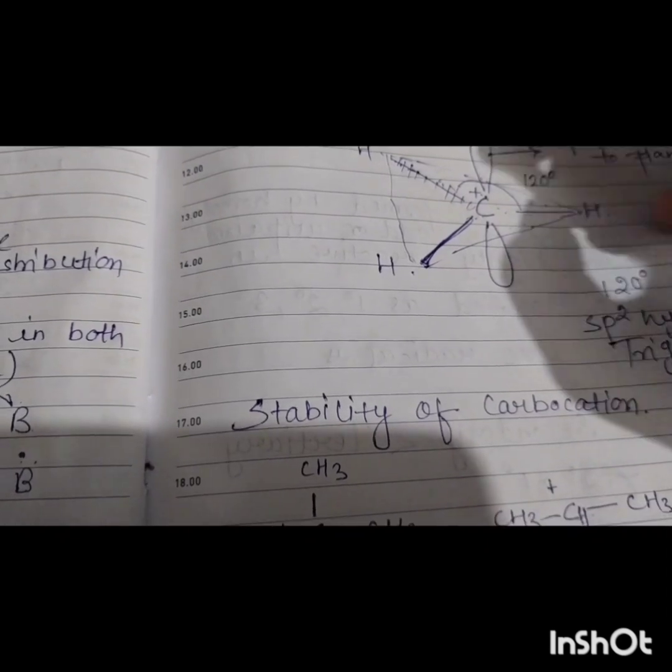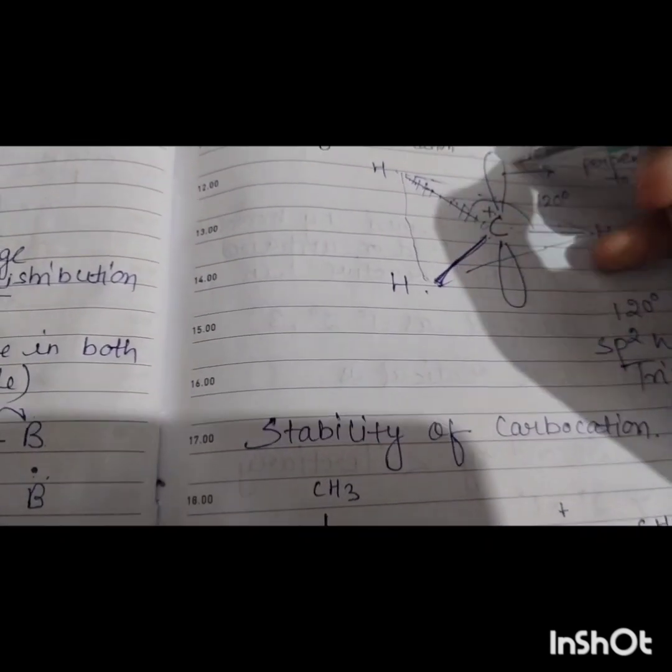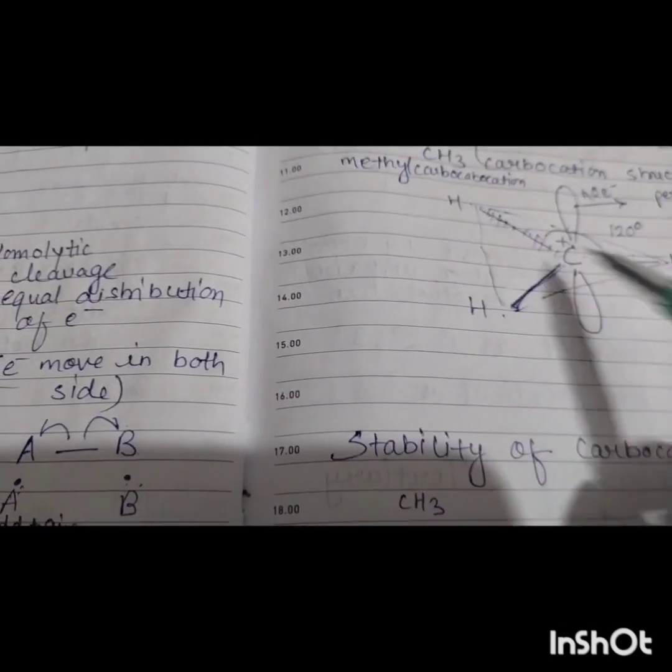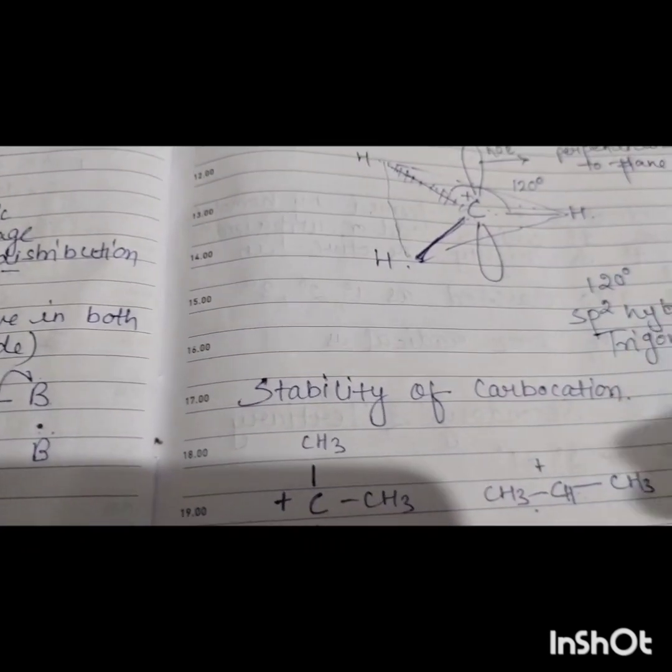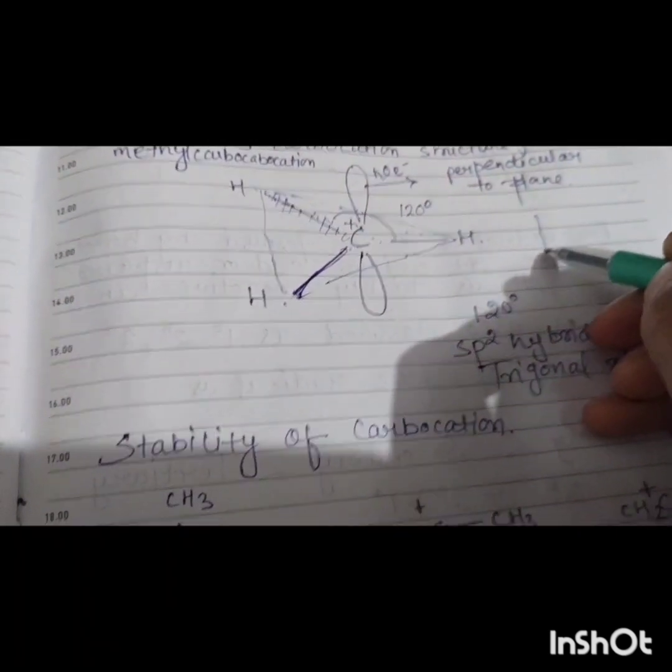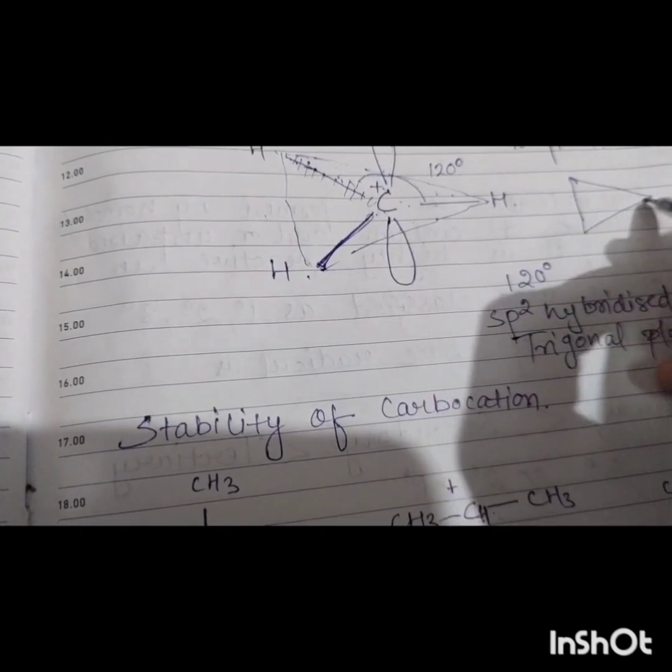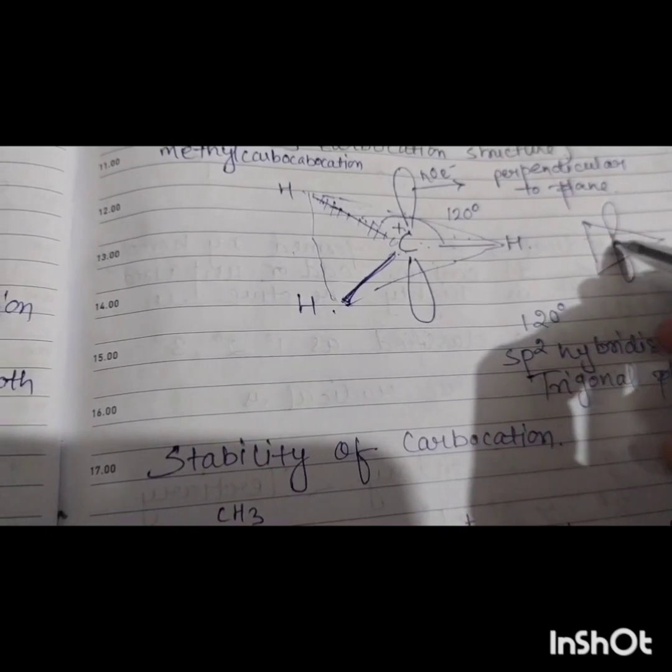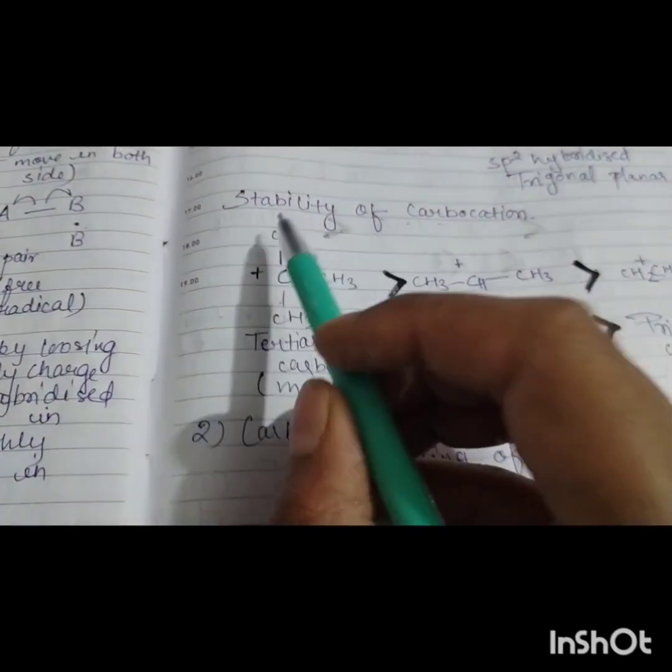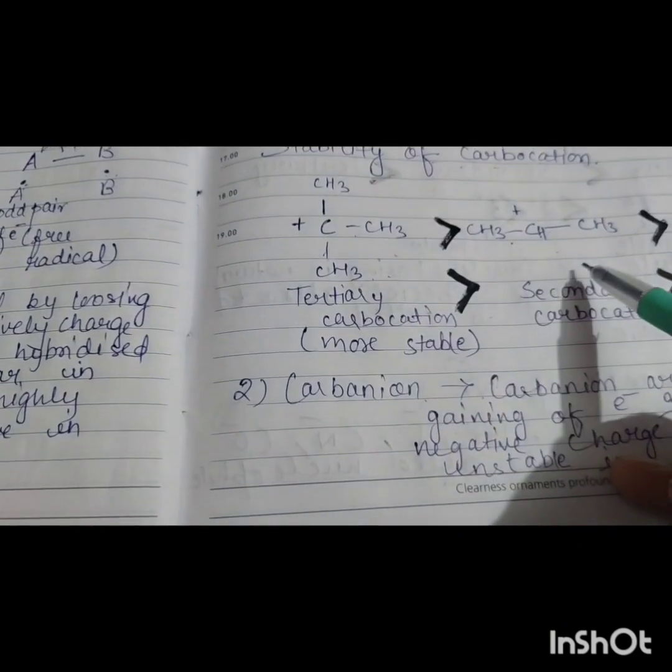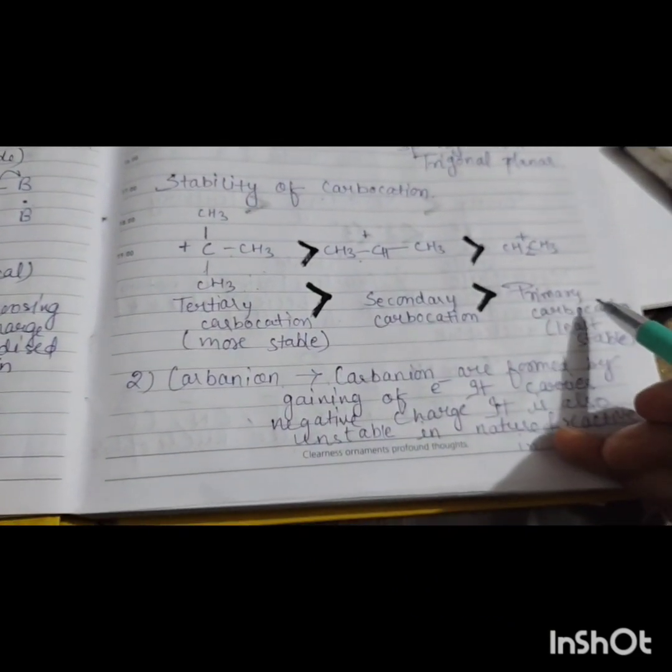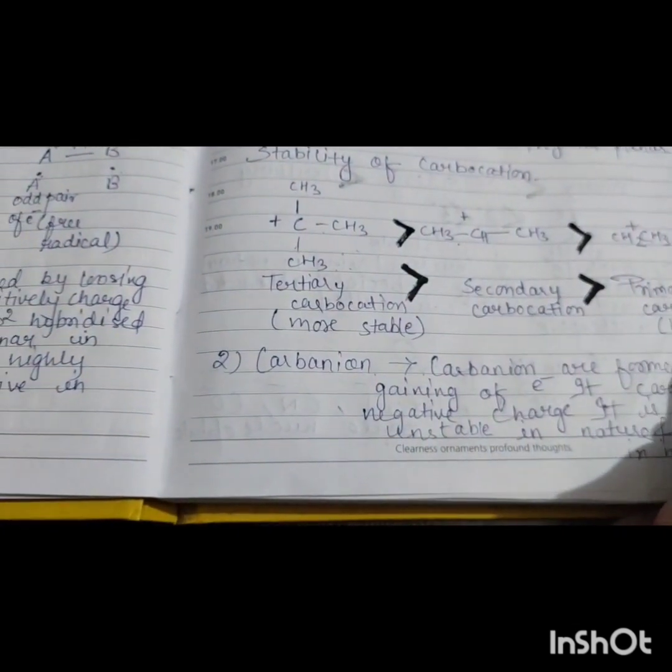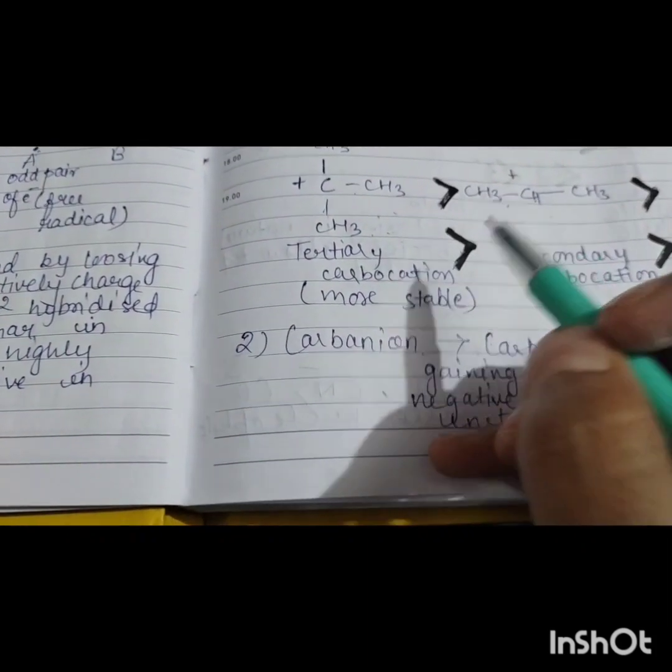It contains no electron and it is trigonal planar in structure, just like this. And here the orbital shown is on the upper side and below side. Now, what is the stability of carbocation? Tertiary is more stable than secondary, which is more stable than primary carbocation. You will have to learn this.